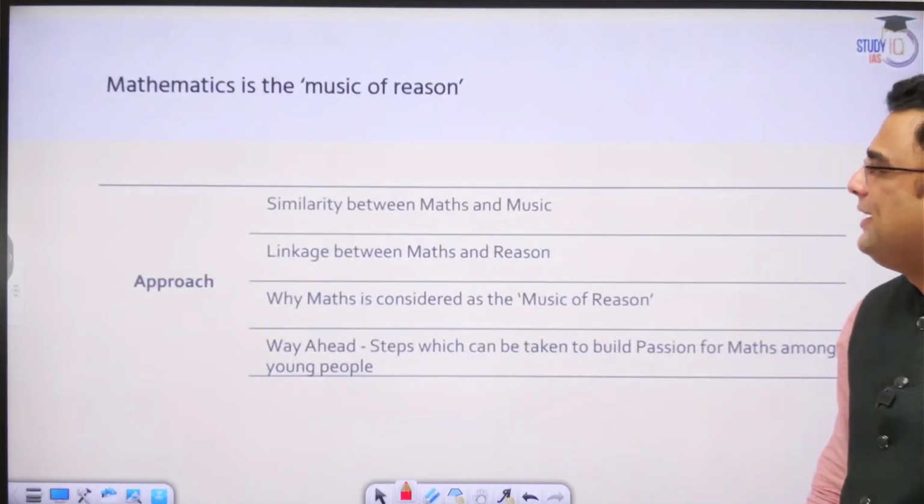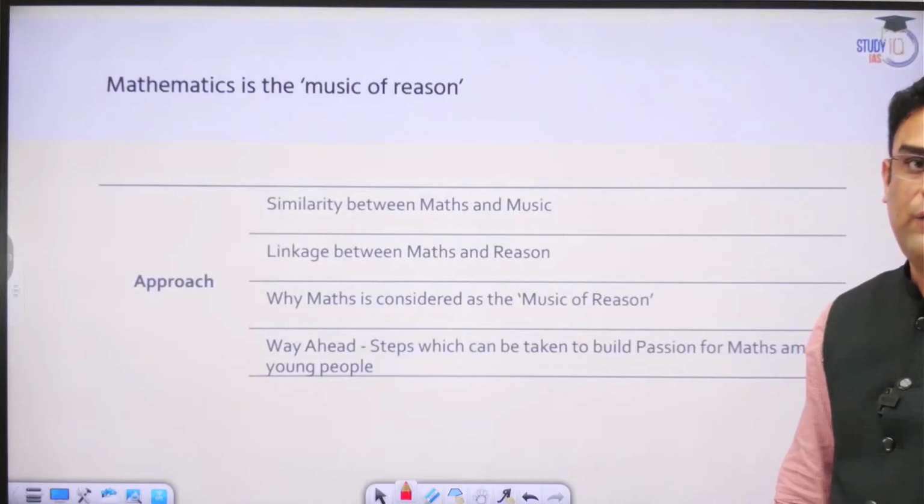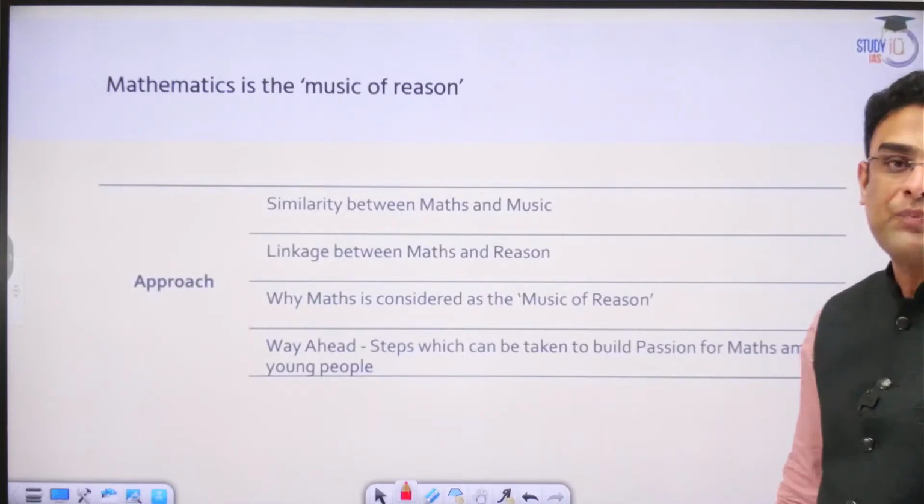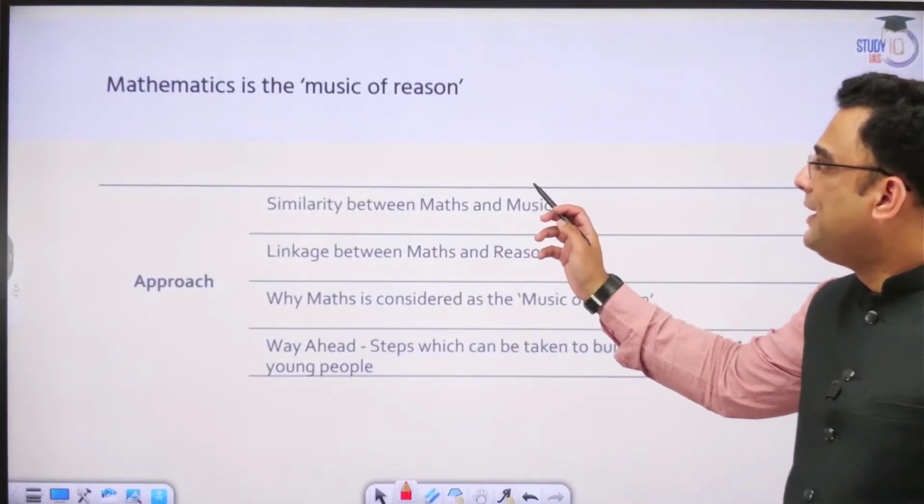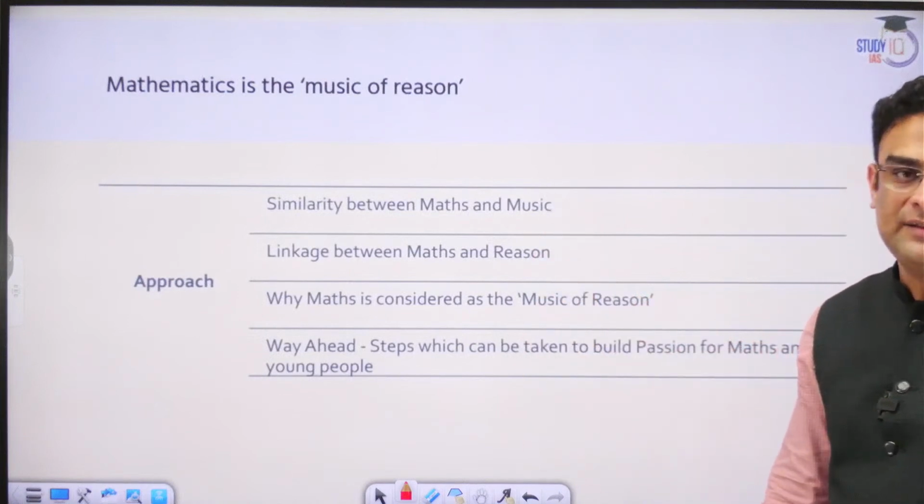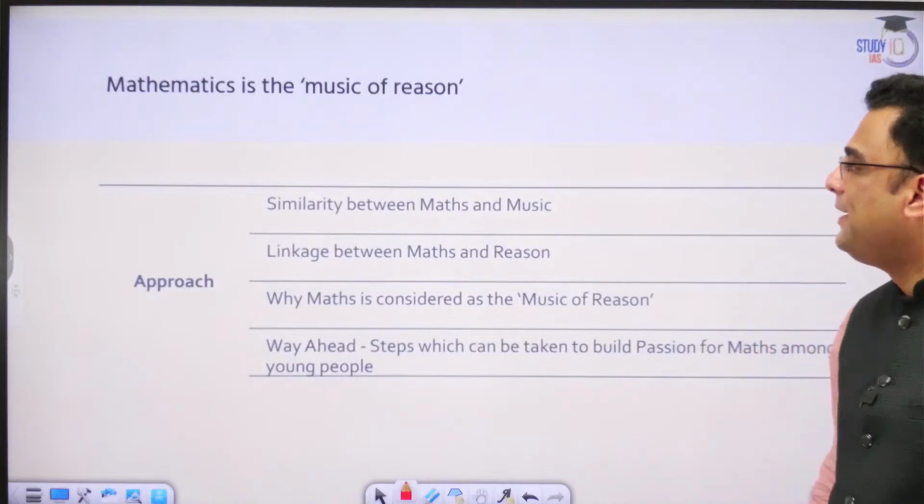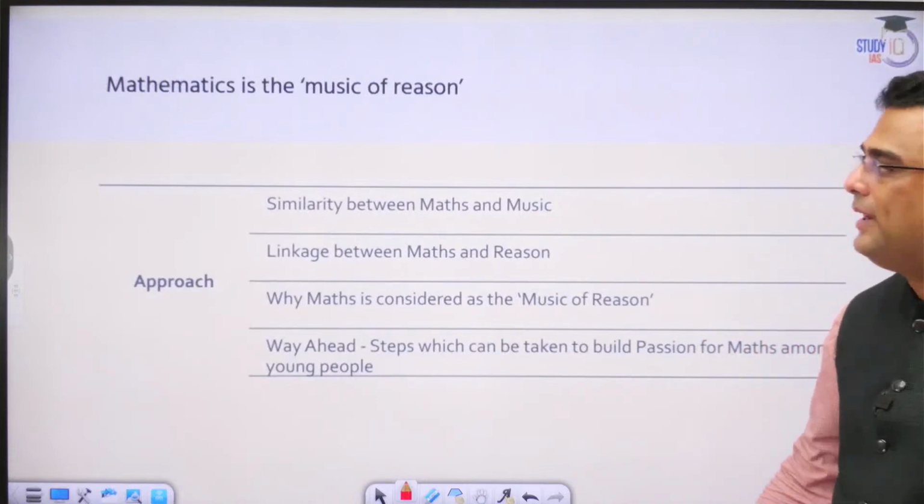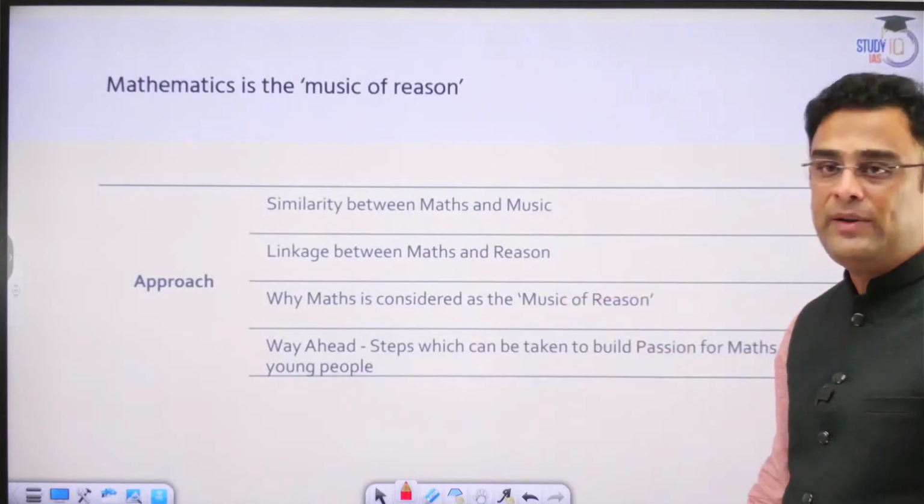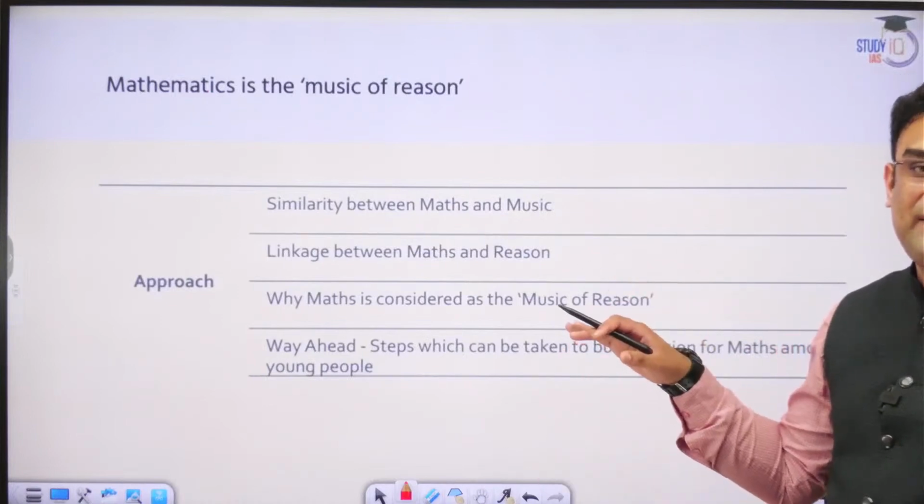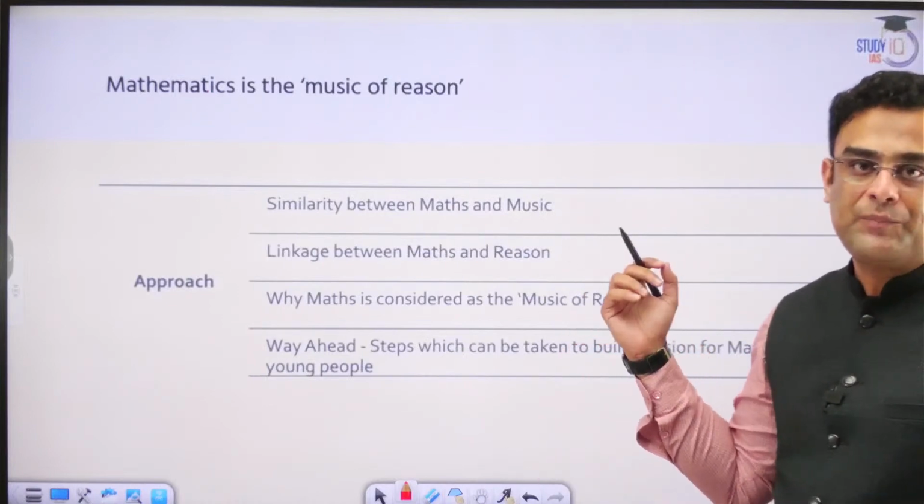Okay. Now let us take the next topic for today, section B. This is "Mathematics is the music of reason." Now this was a slightly challenging topic. Mathematics is the music of reason. It is trying to draw an analogy between mathematics and music.